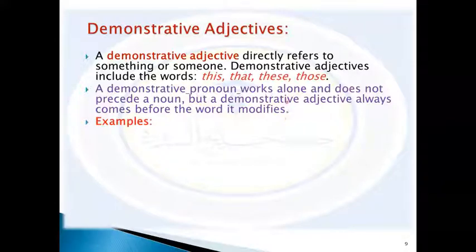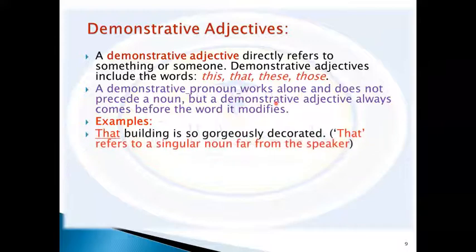So we think of the position of these demonstrative adjectives. That building is so gorgeously decorated. That here, as you see, refers to a singular noun far from the speaker.